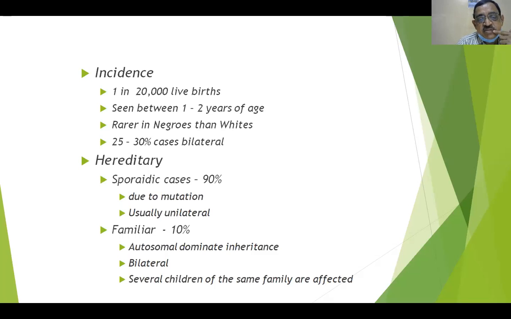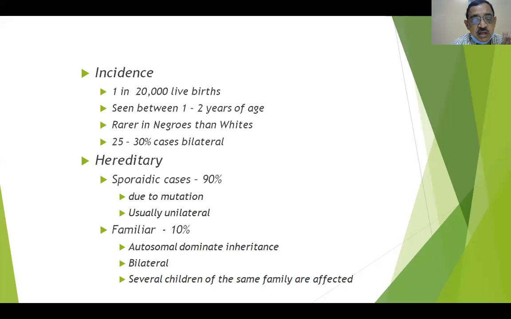It's very rare in Negroes compared to the white population, and about 25 to 30% of the cases are bilateral. If we take the inheritance of retinoblastoma, in about 90% of the cases it's a sporadic transmission due to mutation, and sporadic cases are usually unilateral.